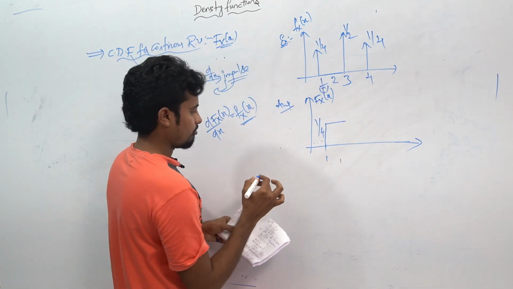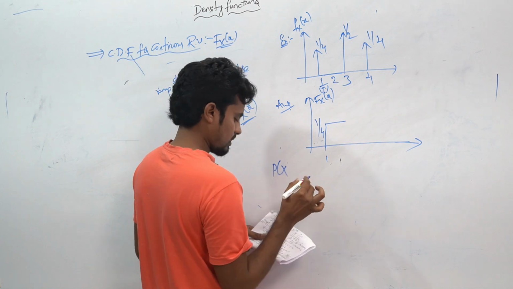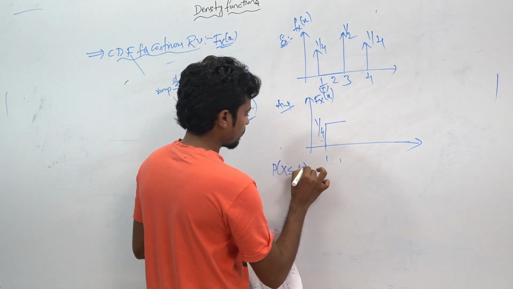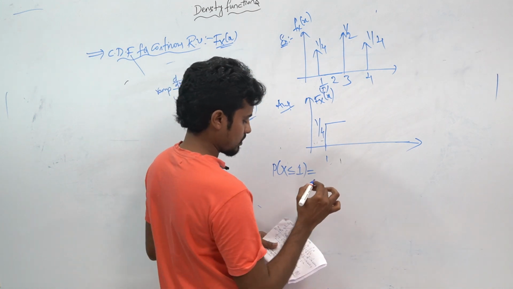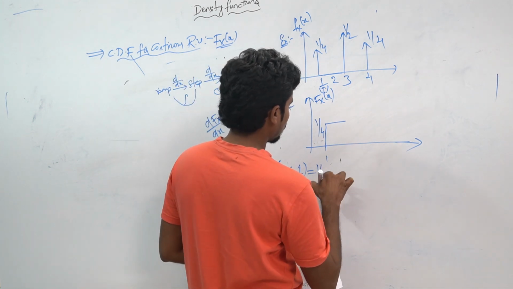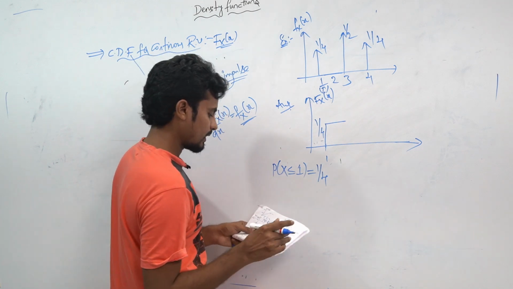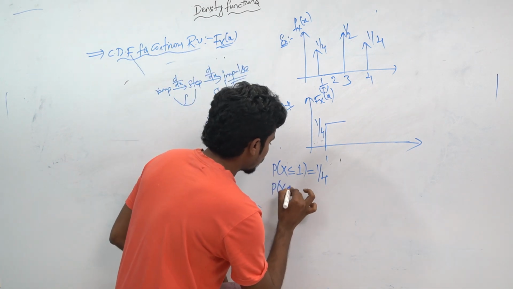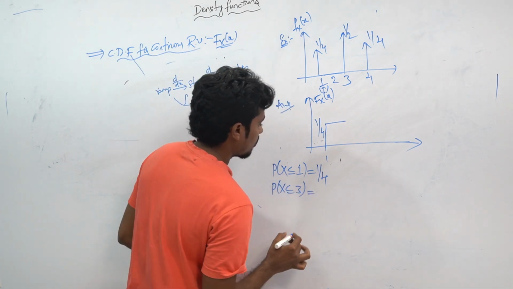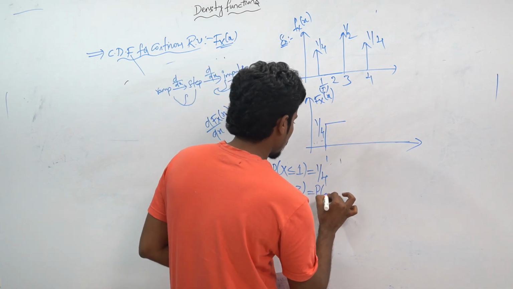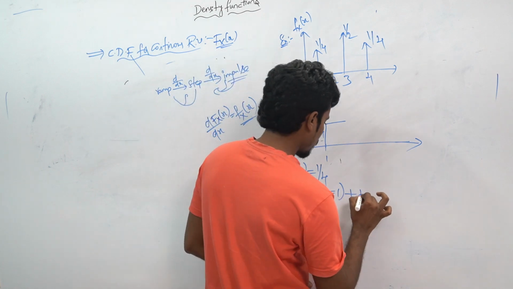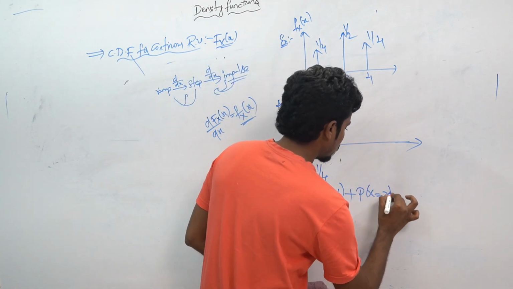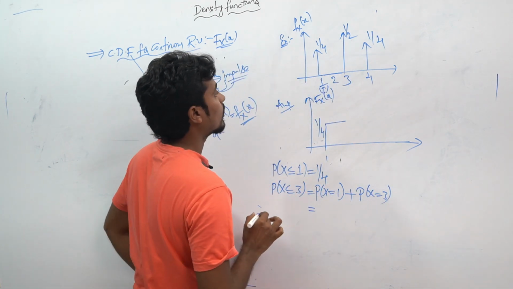If you take P(X less than or equal to 1), it will be equal to 1 divided by 4. And next, if you want to take P(X less than or equal to 3), how will you take? That will be P(X=1) plus P(X=3).